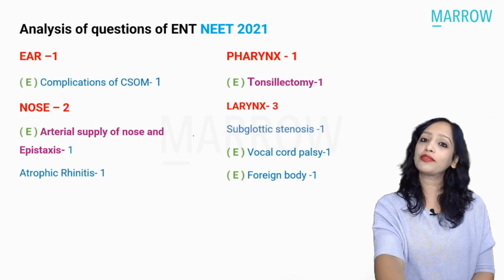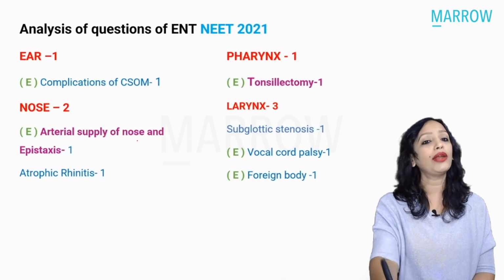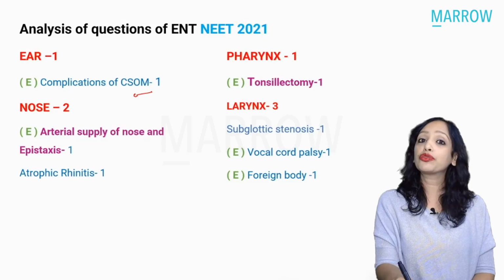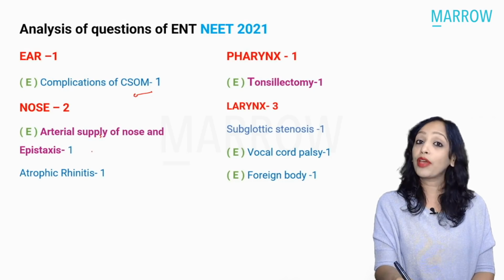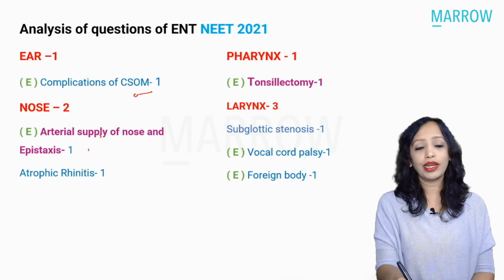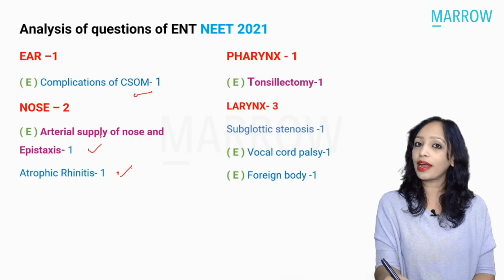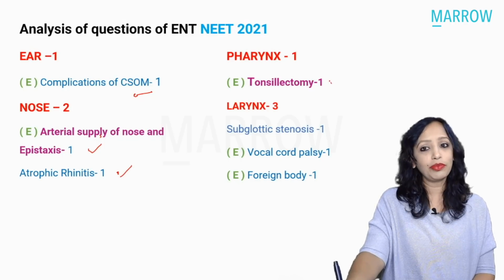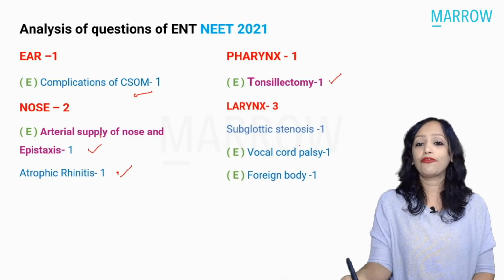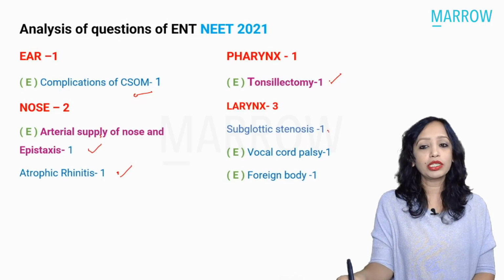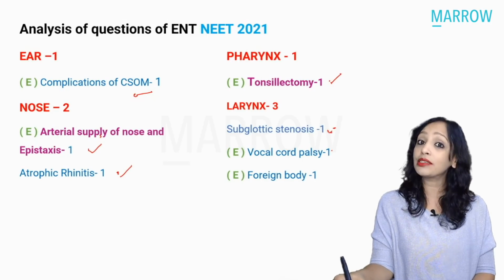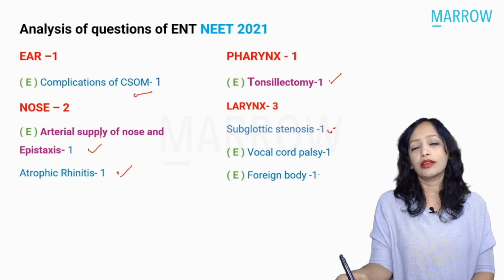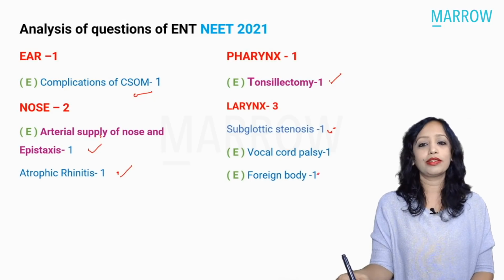So we had a total of 7 questions from ENT, out of which one was from complications of CSOM. We had 2 questions from the nose, both favorites of NEET PG always: one from epistaxis, the other atrophic rhinitis. From the pharynx, we had tonsillectomy, again a favorite of NEET. From the larynx, we had subglottic stenosis. We had a repeated topic, vocal cord palsy, and a somewhat new topic, the foreign body.